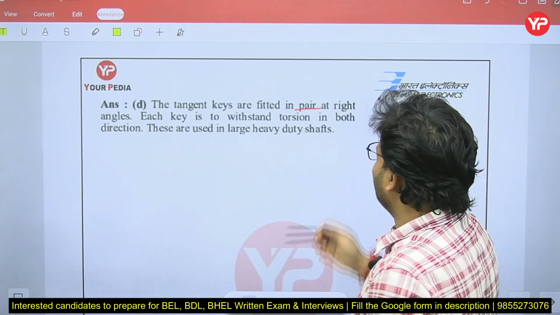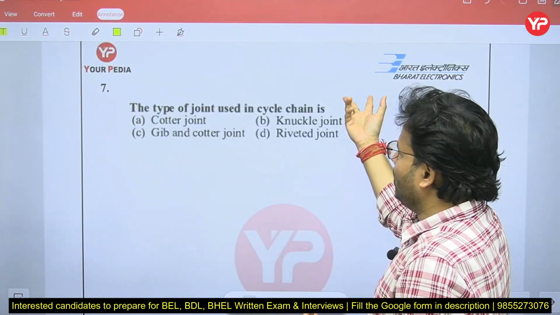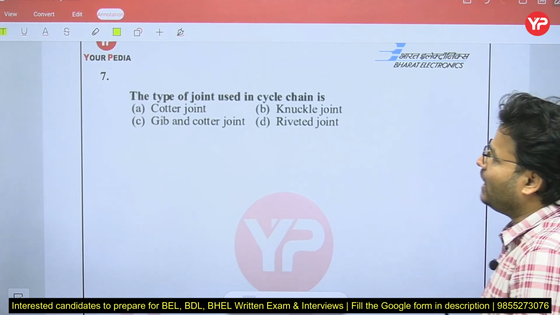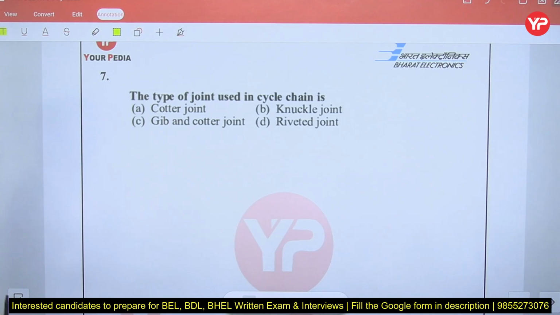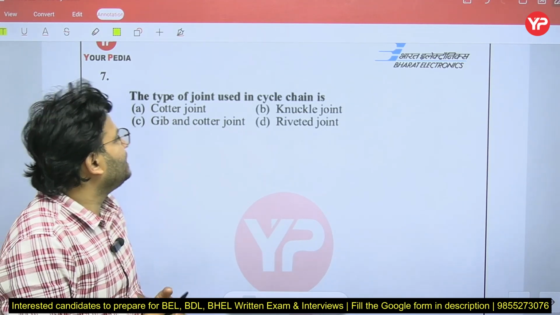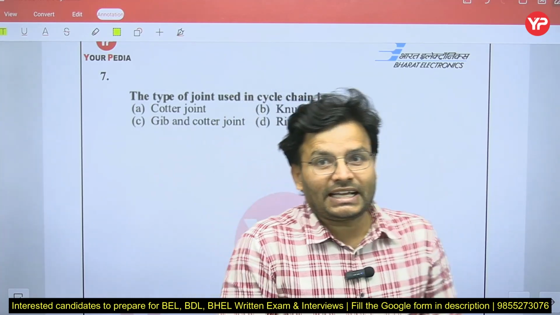So here you can see the same that I have told you. Next, the type of joint used in the cycle chain. Which type of joint is going to be used in the cycle chain? Quarter joint, knuckle joint, Gibbs and quarter joint, or riveted joint? My dear friends, what will it be?